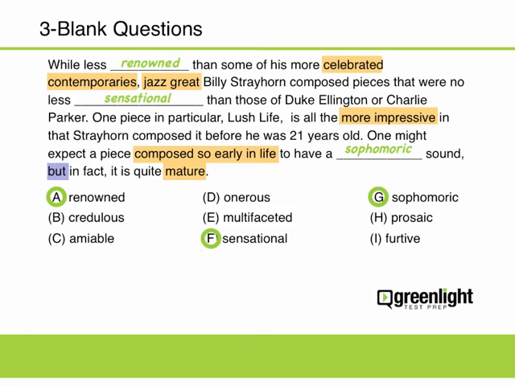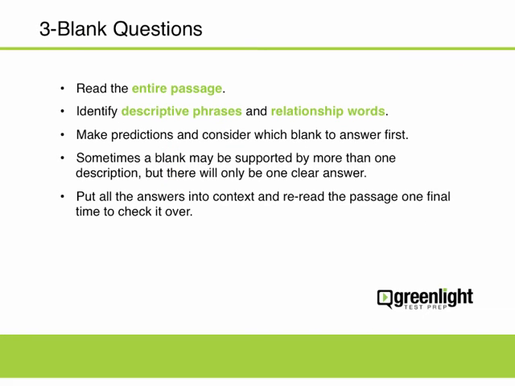Okay, let's summarize. For 3 blank questions, we'll read the whole passage, identify descriptive phrases and relationship words, make predictions, and consider which blank to answer first. Sometimes a blank may be supported by more than one description, but there will only be one clear answer. With long and winding sentences, we may need to use some grammar knowledge to break the sentence down and take away supplemental clauses so that we can accurately use descriptive phrases and relationship words.